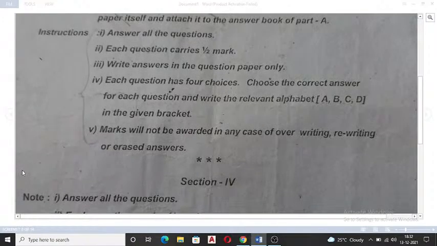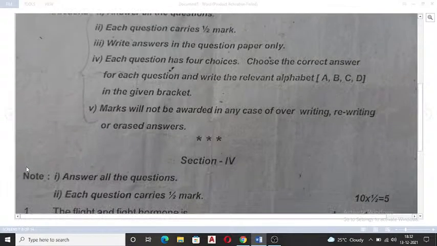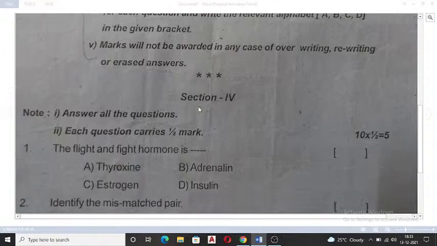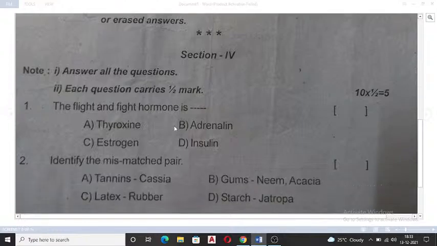So you have to attempt all the questions in part B, that is objective. As it is given here, each question carries half mark, but now each question will carry 1 mark as the paper pattern has changed, and write the answers in the question paper only, not in the answer sheet. I repeat. And what options are given, like if capital A, B, C, D are given, you have to write that, and if small letters are given, you have to write the relevant alphabet in the bracket that is provided, and marks will not be awarded in any case of overwriting, rewriting, or erased answers.